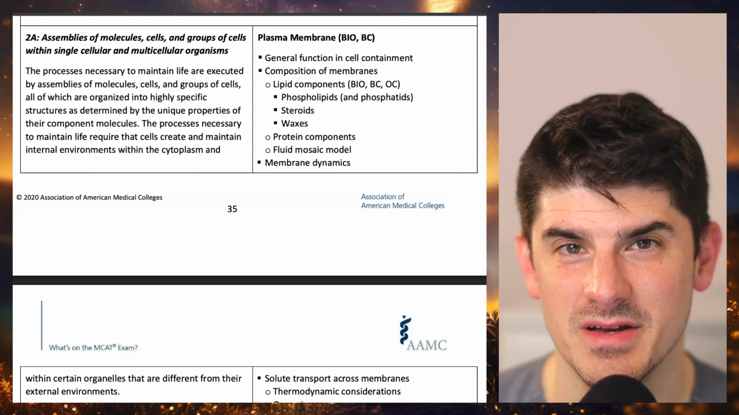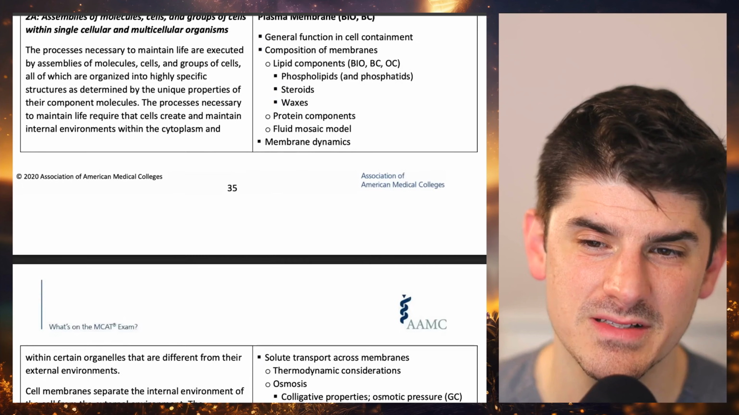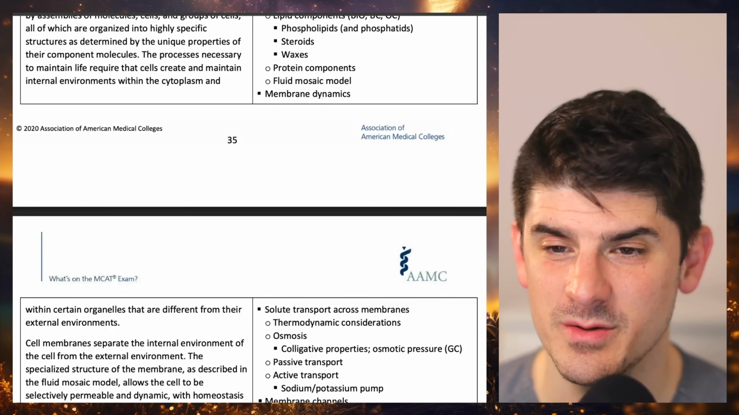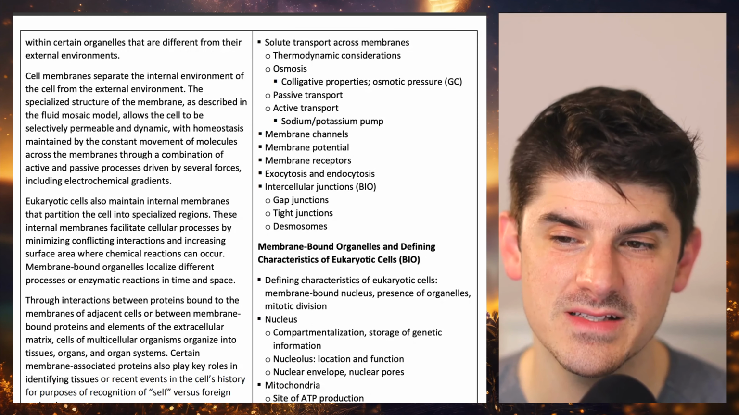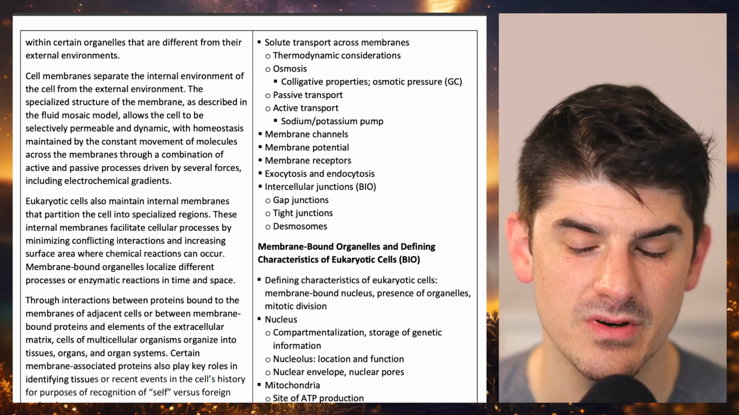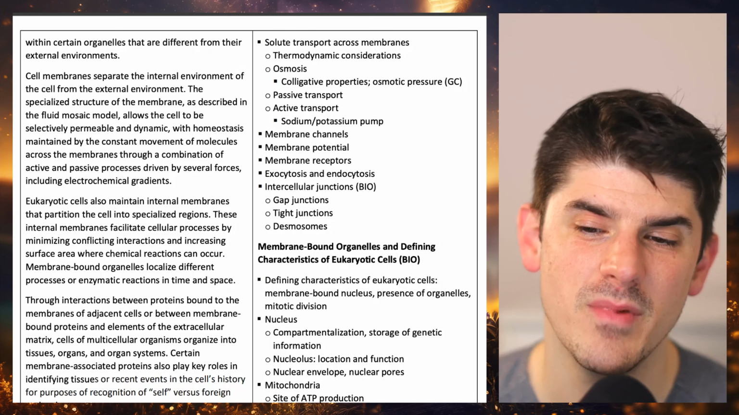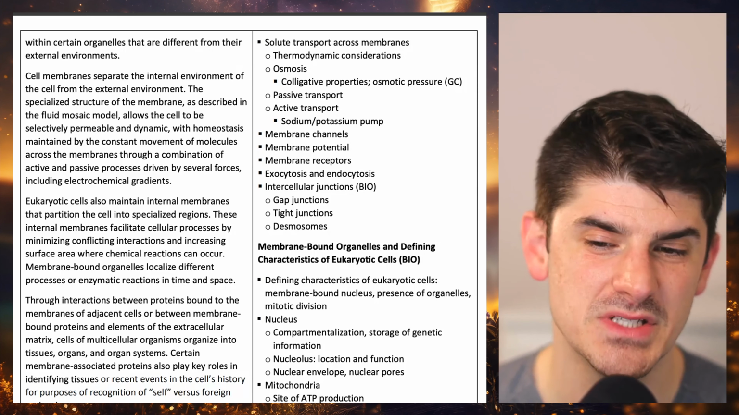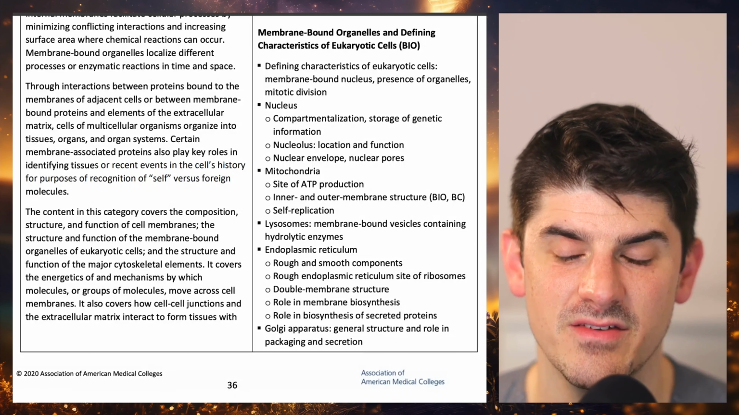Category 2A subtopics. Plasma membrane, general function in cell containment, composition of membranes, lipid components, phospholipids, steroids, waxes, protein components, fluid mosaic model, membrane dynamics, solute transport across membranes, thermodynamic considerations, osmosis, colligative properties, osmotic pressure, passive transport, active transport, sodium-potassium pump, membrane channels, membrane potential, membrane receptors, exocytosis and endocytosis, intercellular junctions, gap junctions, tight junctions, desmosomes, membrane-bound organelles, and defining characteristics of eukaryotic cells.